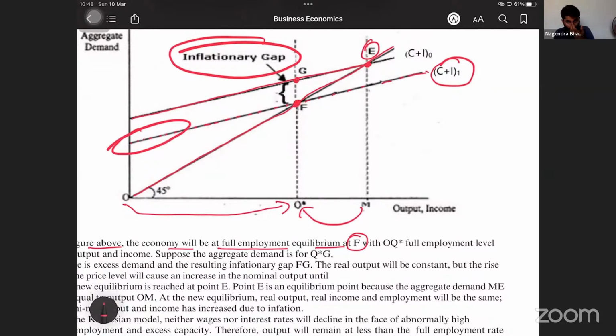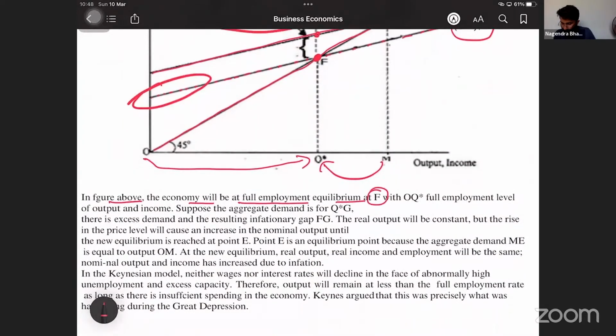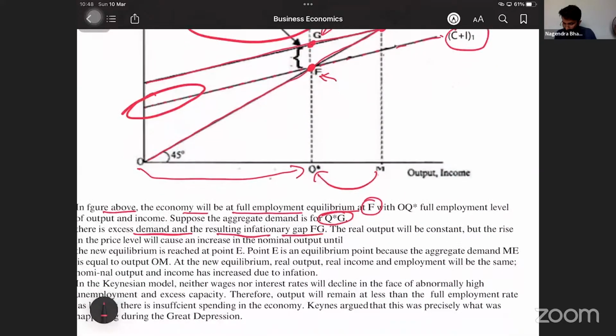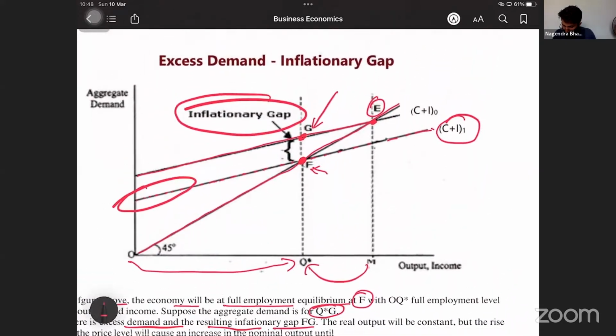F, full employment level. Suppose the aggregate demand is for Q star G. Suppose aggregate demand is actually more, sir. Actually, this should have been the aggregate demand. But what has happened? This is aggregate demand. Don't you think aggregate demand is more? Yes, there is excess demand and resulting inflationary gap, FG. So this is FG inflationary gap.